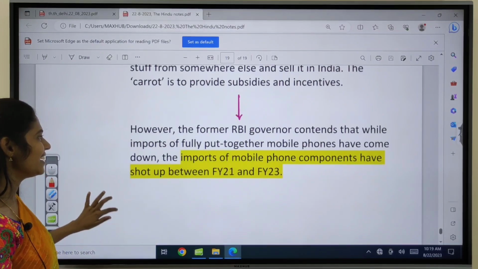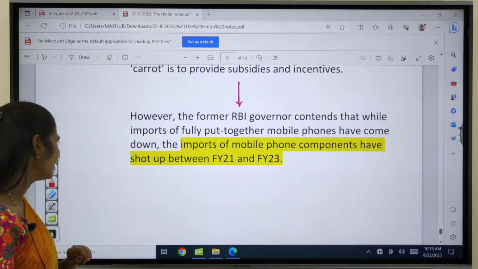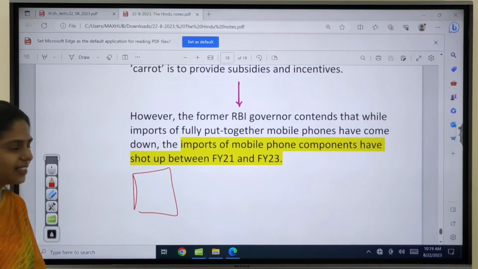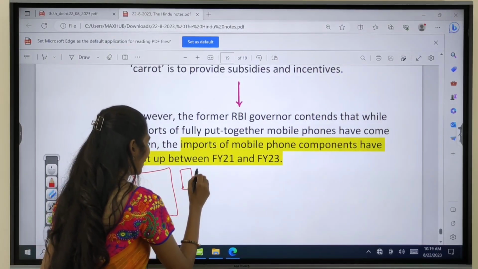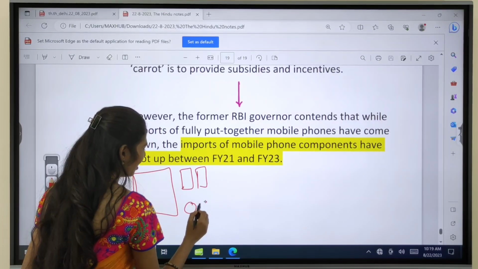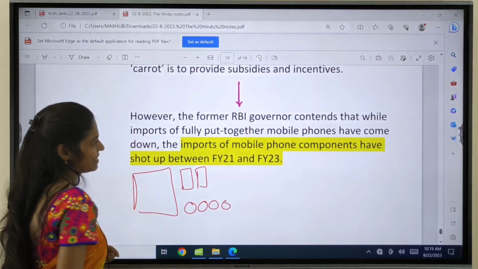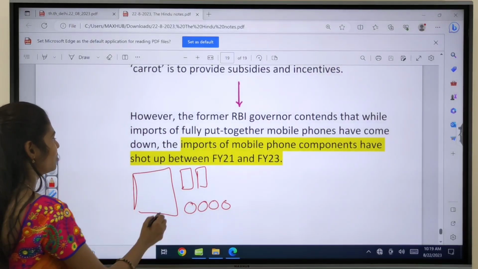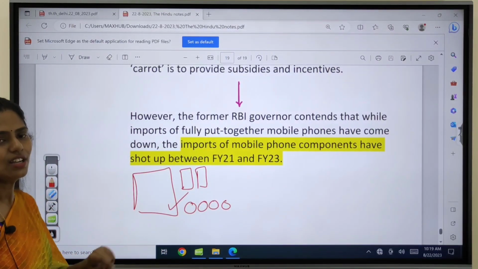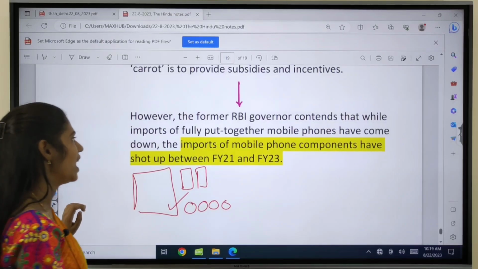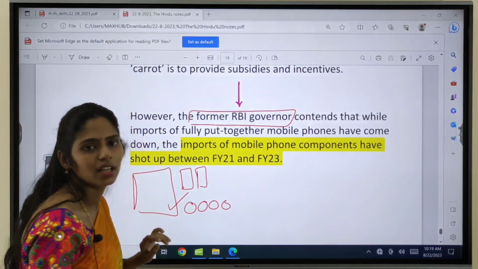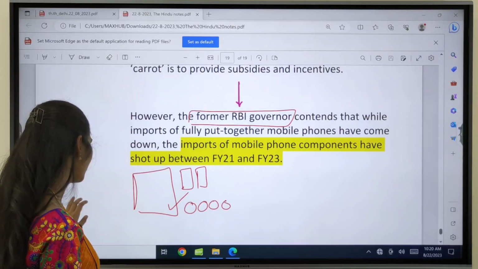So now, recently the RBI governor said that manufacturing companies are not importing the entire mobile phone, but they are importing the spare parts. Okay, they are importing the spare parts. So this is also one cause of concern now. This is the thing that may be said by our former RBI governor. Okay, so this is about this topic.